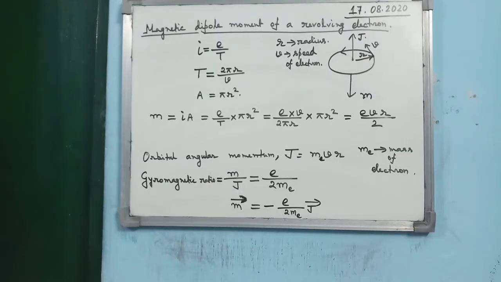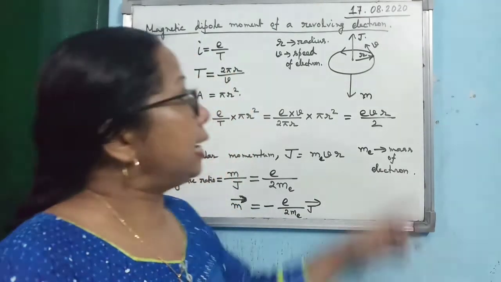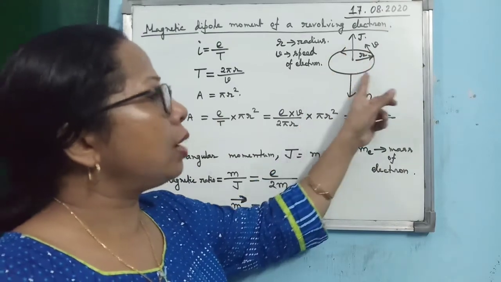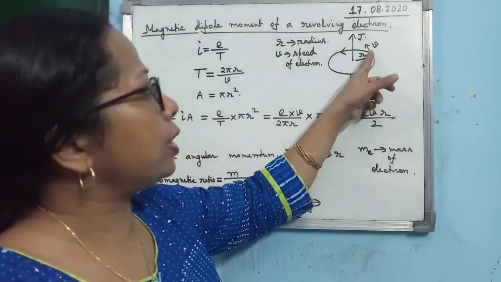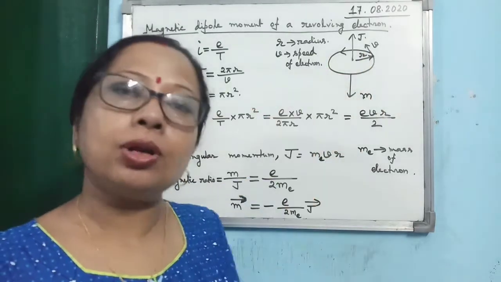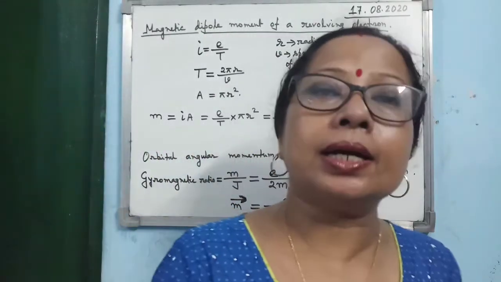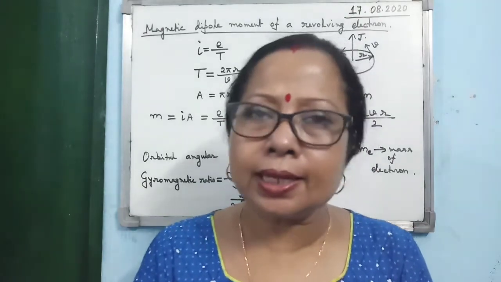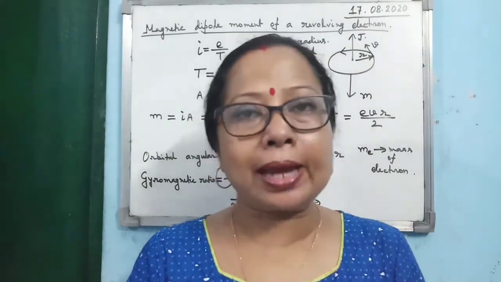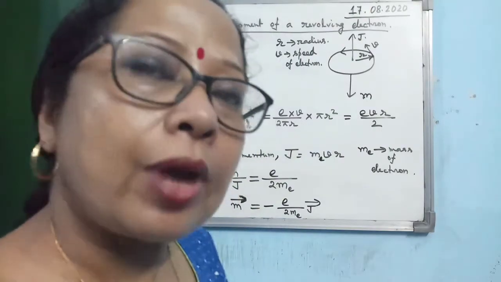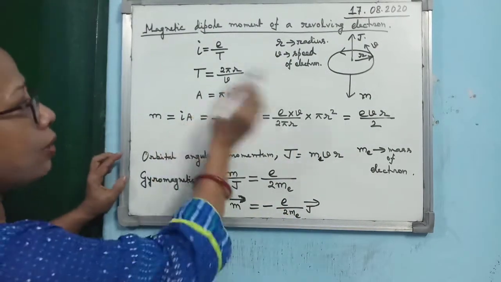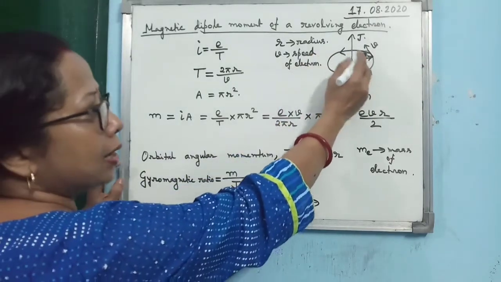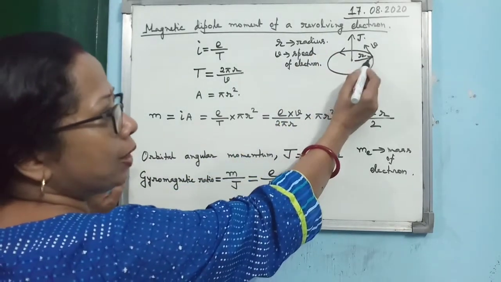Next is magnetic dipole moment of a revolving electron. Understand it. An electron, when revolving in a circular path, gives rise to a current. Everybody knows. So when you consider a revolving electron in a circular orbit, it is similar to a current carrying circular loop, isn't it? So it should have a magnetic dipole moment. How can you find the magnetic dipole moment? By using this formula, I into A. Now consider that an electron is revolving in a circular orbit of radius r.